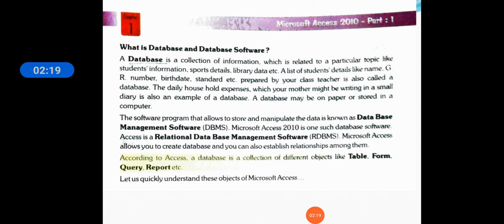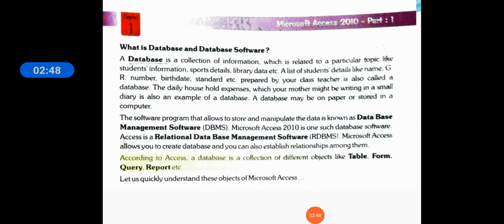A database is a collection of information which is related to a particular topic like students information, sport details, library, etc. A list of students' details like name, GR number, birth date, standard, etc. prepared by your class teacher is also called a database. You have seen that many times in a register your teacher is writing your name, your GR number, your birth date, okay.